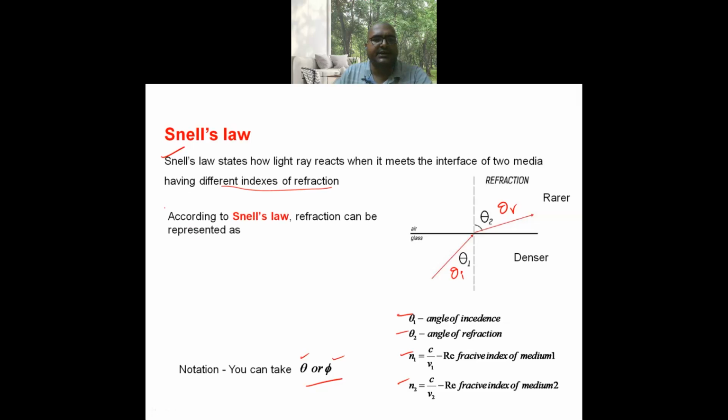According to Snell's law, the refraction can be represented as, you are supposed to remember, N1 sine theta 1 is equal to N2 sine theta 2. N1 is the refractive index in medium 1, theta 1 is the incident angle, N2 is the refractive index in medium 2, theta 2 is the angle of refraction.